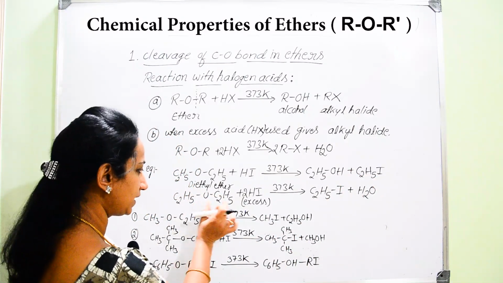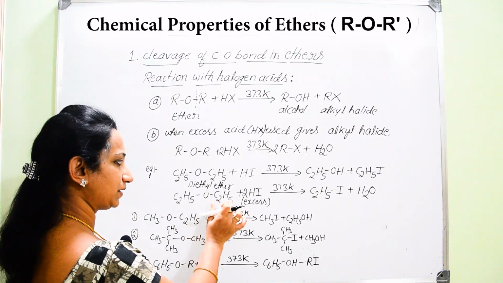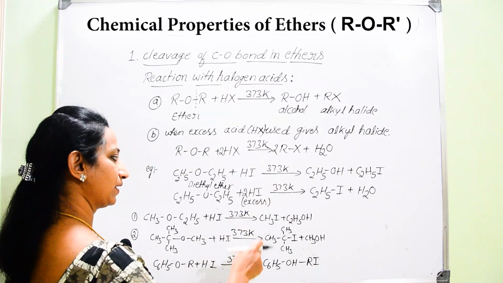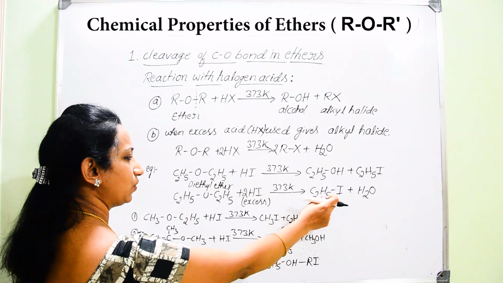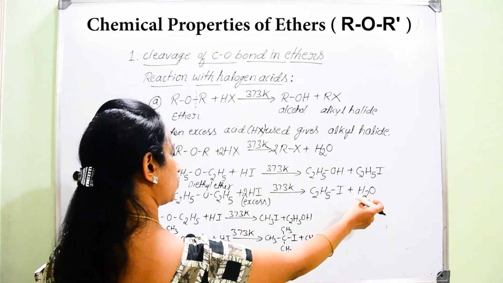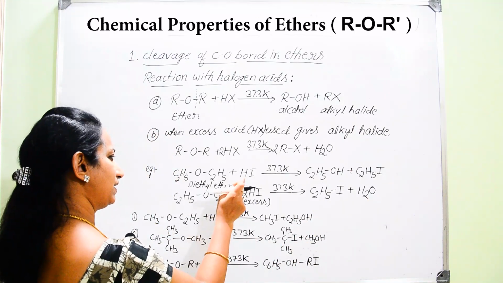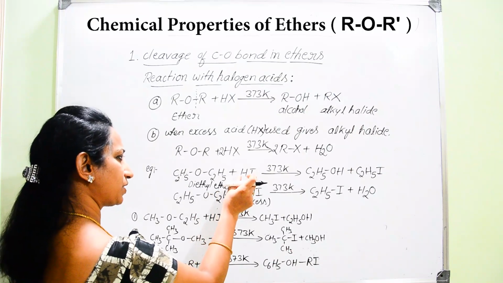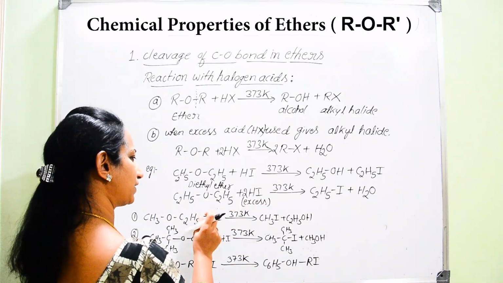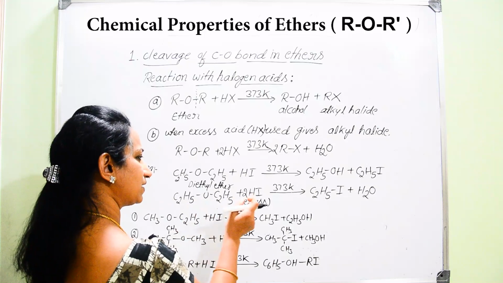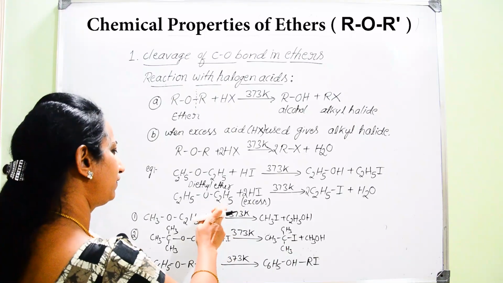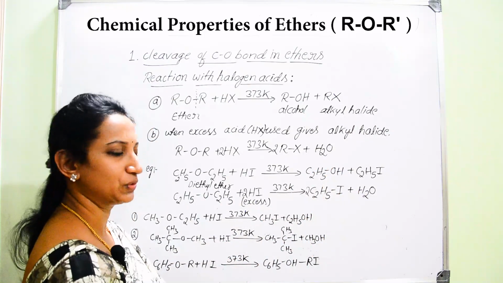And in case the same diethyl ether is made to react with excess of hydrogen iodide at 373 Kelvin, on heating you will get the formation of only that exclusive product, C2H5I plus H2O. So here you can easily guess, in case of a moderate concentration of HI, you will get ethyl alcohol as well as ethyl iodide. But in case of excess of hydrogen iodide, you will get ethyl iodide, again you will get the formation of ethyl iodide, and there will be separation of a water molecule.